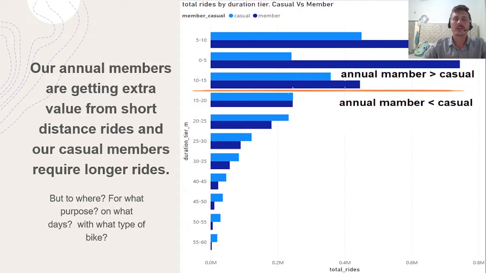If we take the total rides and group them into time, as in minutes, between 0 and 5 minutes of a ride, 5 to 10 minutes of a ride, and so on, we can see that rides under 15 minutes are used predominantly by our annual members. Rides that go above that are used by our casual members. But to what end? Where are they riding to, and for what reason?